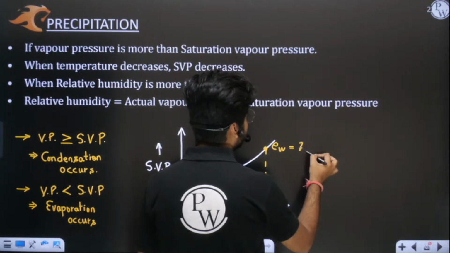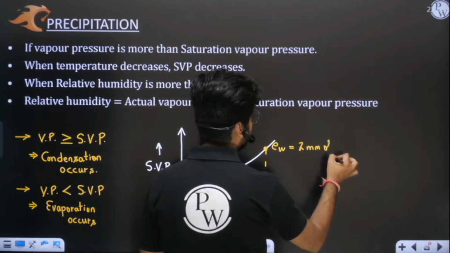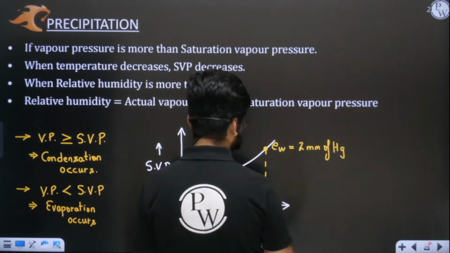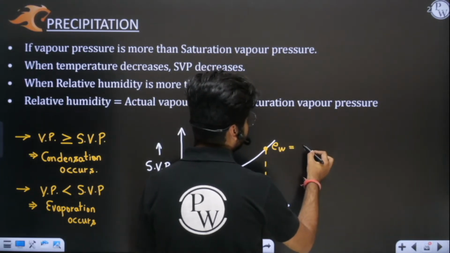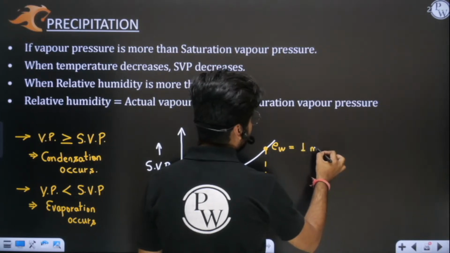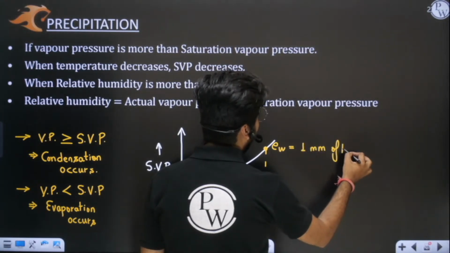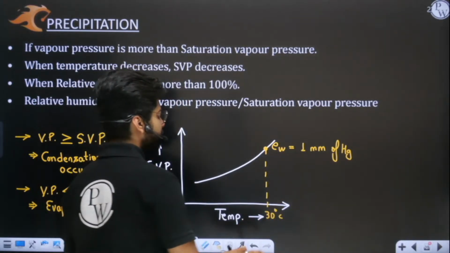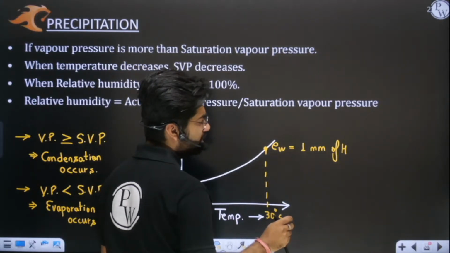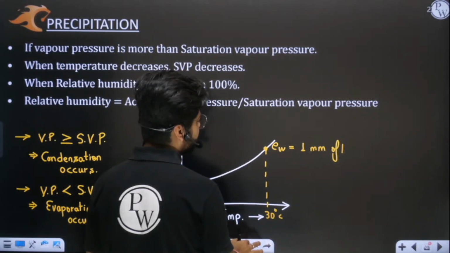Let us take an example. 2 mm of Hg is too much, because the maximum it can be is 1. No, the maximum it can be is 76.